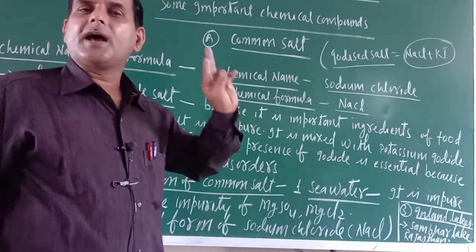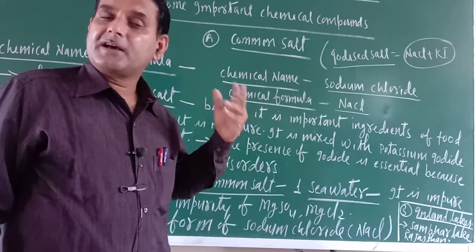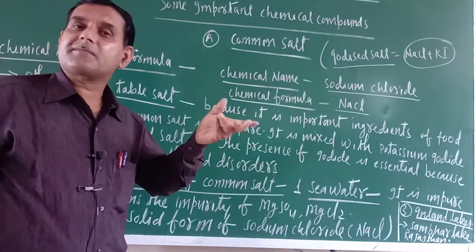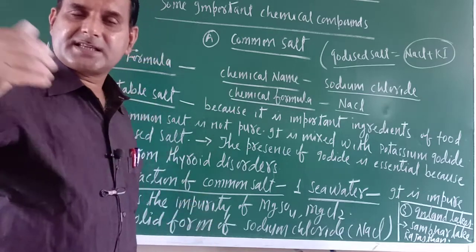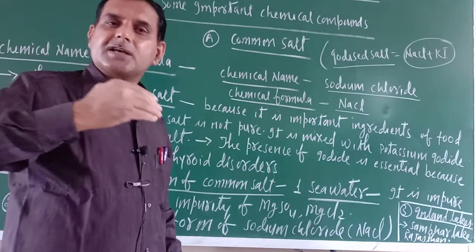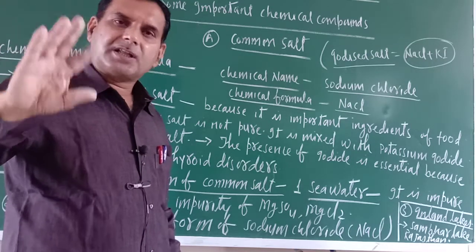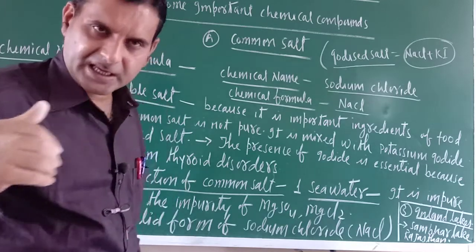Just see, sodium and potassium are very common ions in our blood. You might have heard in biology, or sir has taught you, the Hamburger phenomenon. In the cell, extracellular fluids are there, and you might have heard of the sodium-potassium pump: sodium is going out, potassium is coming inside.